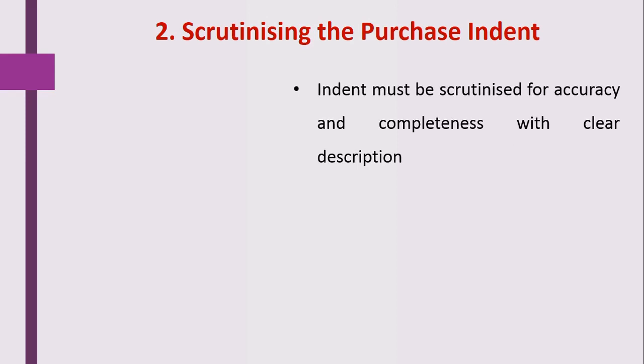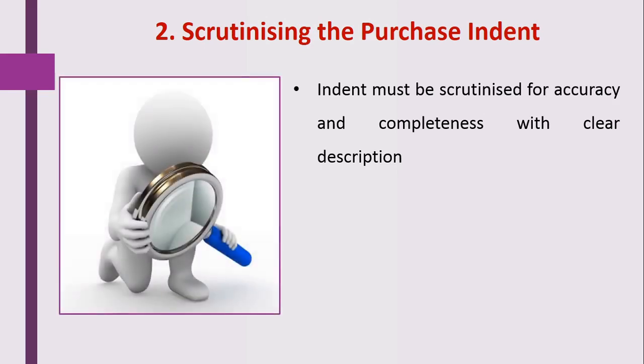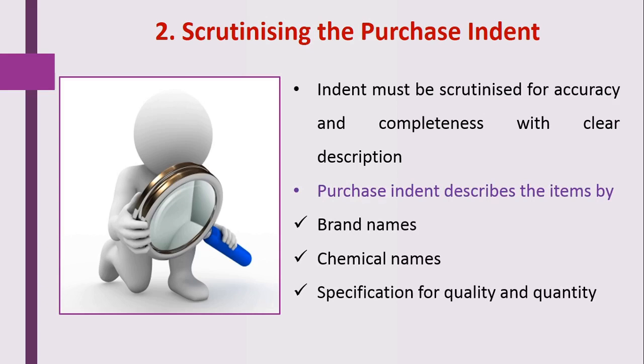Whatever purchase requisition is received by the purchase department, the purchase department should scrutinize it. Here they check whether the purchase indent has the brand names of the medicines, chemical names, and specifications for the quality and quantity required. So scrutinizing is nothing but the checking of the purchase indent, whether that department made a proper purchase indent or not. So this is the second step.